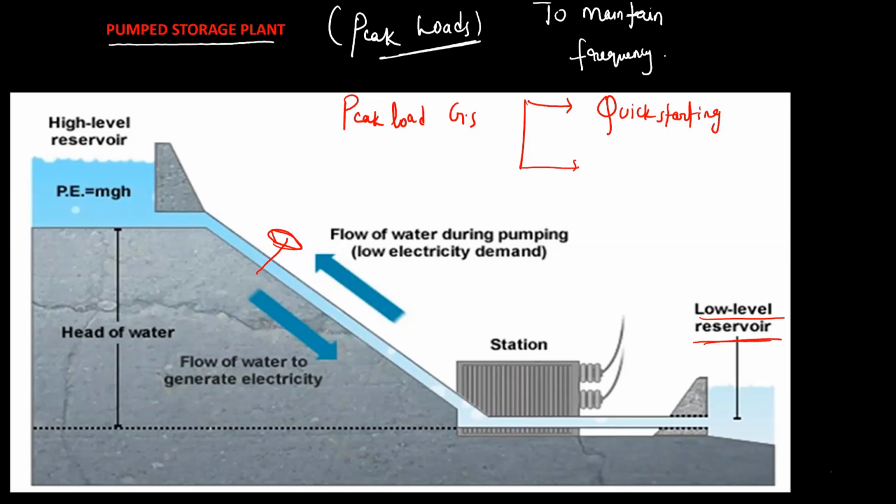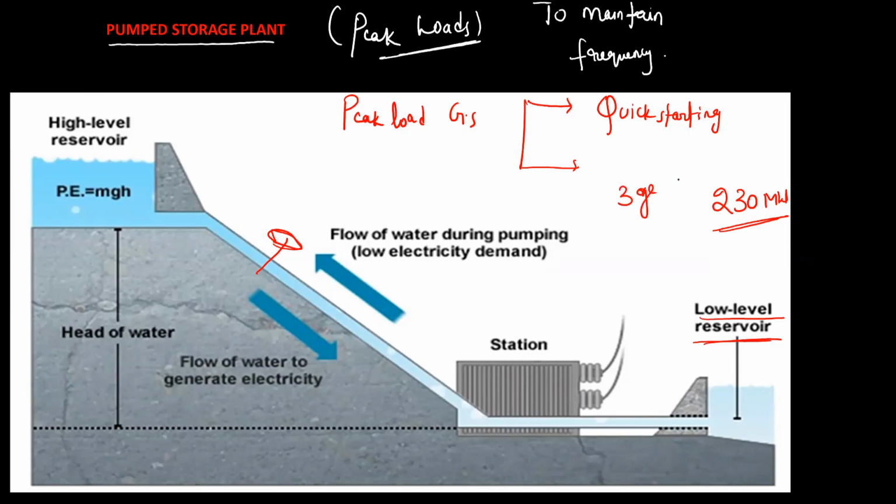I'll tell you a practical example. Suppose the total load at night is say 230 megawatt, and all my generators are 100 megawatt. I have to run at least 3 generators.